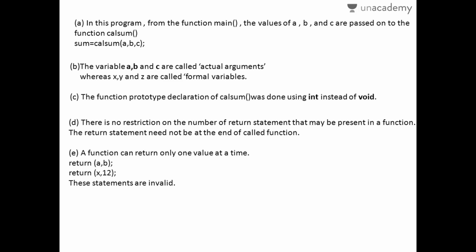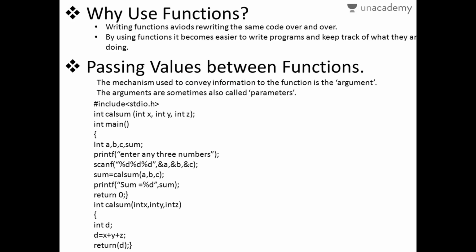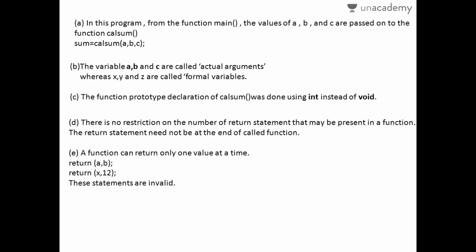There are many things that we have to observe in the previous program. We used a main containing values a, b, c, passed them on to the function and then calculated this. These values a, b, c are called actual arguments, whereas x, y, z are called formal variables. Likewise, these a, b, c are actual arguments because we define them within the main, and this x, y, z are called formal variables that we use within the function.